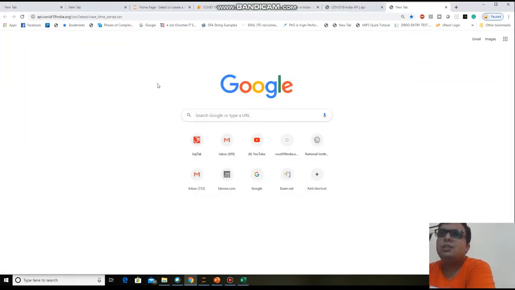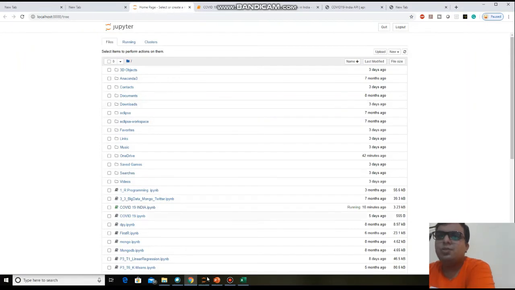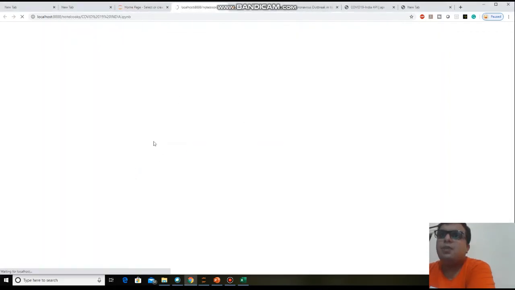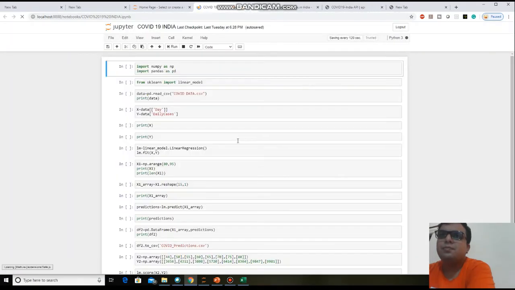So for your project, let us start Jupyter notebook. Okay, so this is your Jupyter notebook. You just create a new file for your project. Here I am creating a new file called COVID-19 India. This is my project file. You can directly find the code here, and I am just executing this code for you.